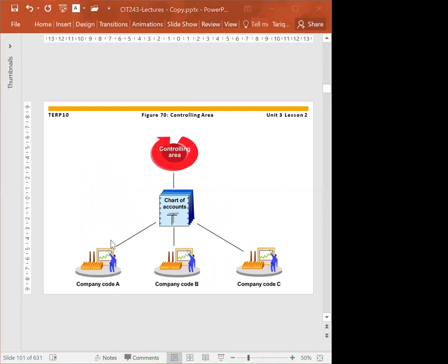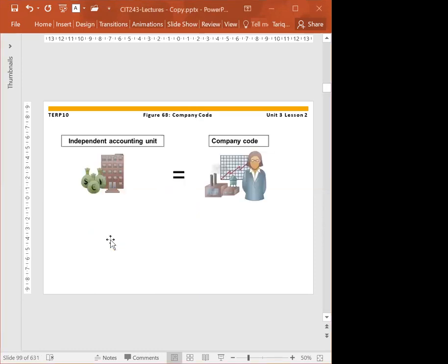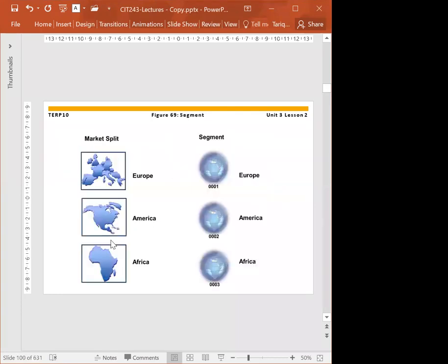Here, now we have a controlling area. Before, this was financial accounting, company code. This is organizational data. The segment is another organizational data, but on the managerial accounting side.